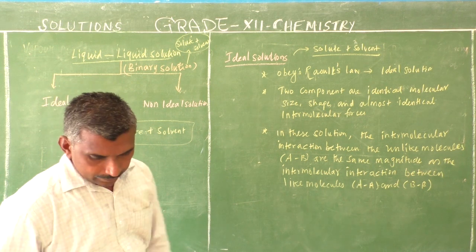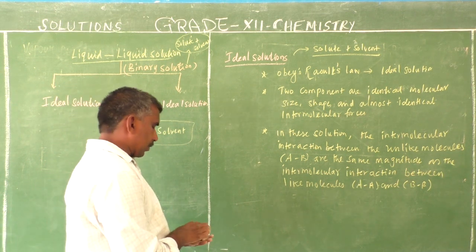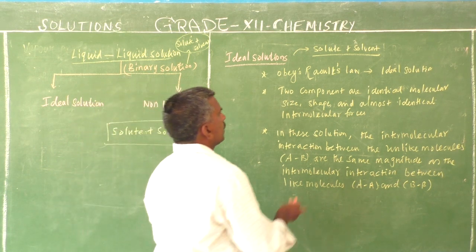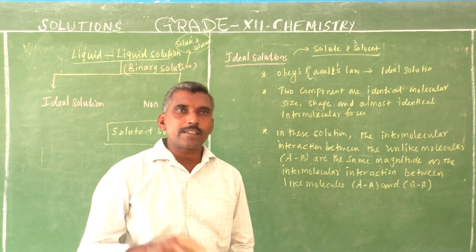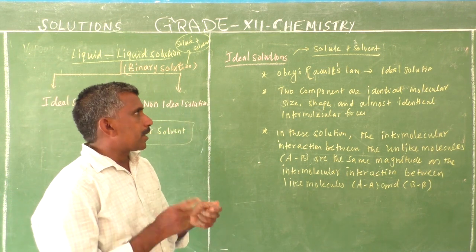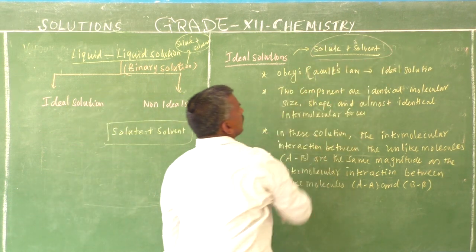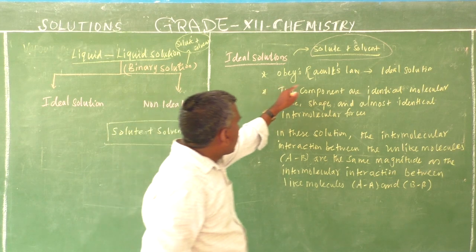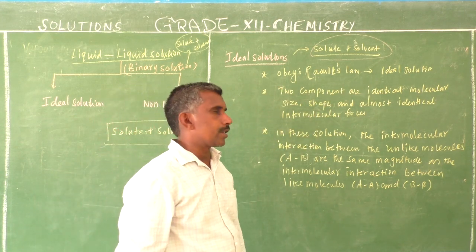Okay, now you see. First, the ideal solution. What is the meaning of an ideal solution? It obeys Raoult's law. It is a binary solution, where one solute plus one solvent is present. If solute plus solvent obey Raoult's law, that solution is known as an ideal solution.